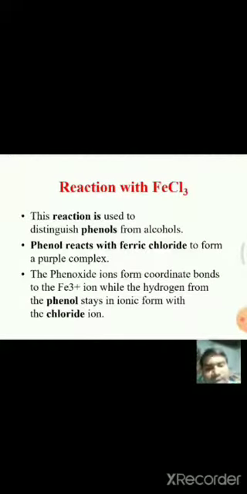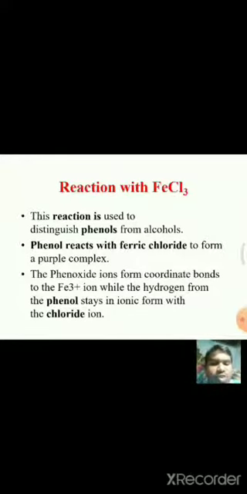We get benzene diazonium chloride by treating aniline with sodium nitrite and HCl at 0 degrees centigrade. This benzene diazonium chloride with phenol forms yellow-orange azo compound. And next, the last one is the reaction with FeCl3.